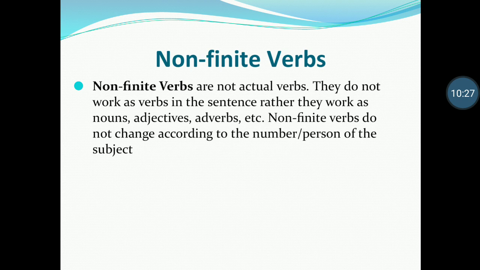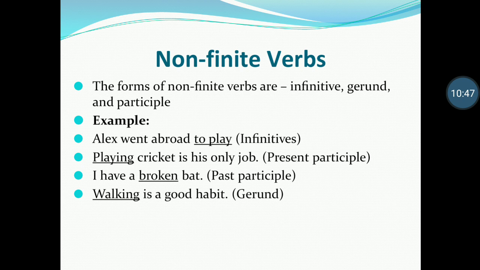Whereas non-finite verbs are not actually verbs. They are acting like nouns, adjectives, and adverbs in a sentence. The non-finite verbs do not change according to the number and person of the subject. The non-finite verb forms are infinitive, gerund, and participles.